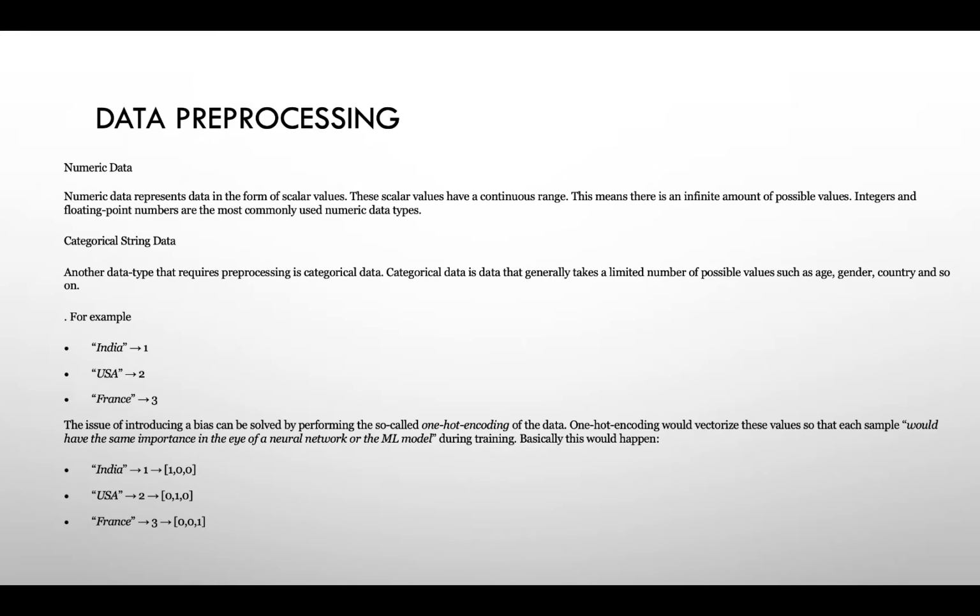Of course, traditional machine learning models cannot work with string data directly, and you need to make some changes and transformations of the data before you use a machine learning model on it. In the case of string data, we must perform the so-called encoding of the data.